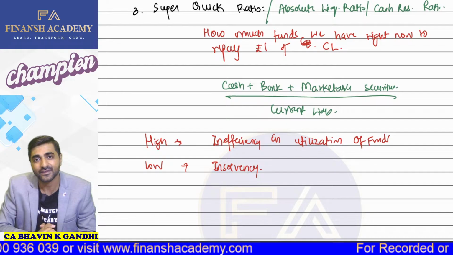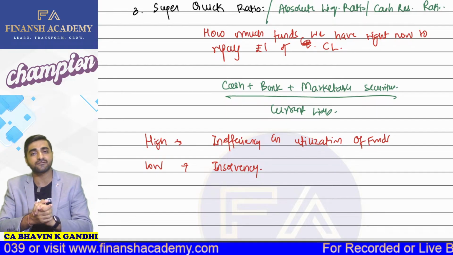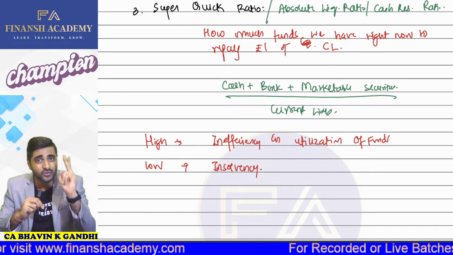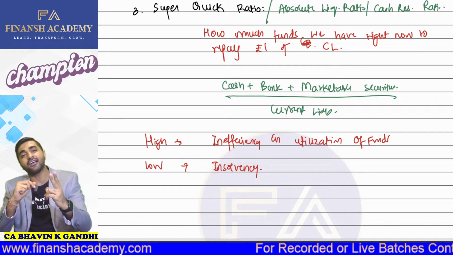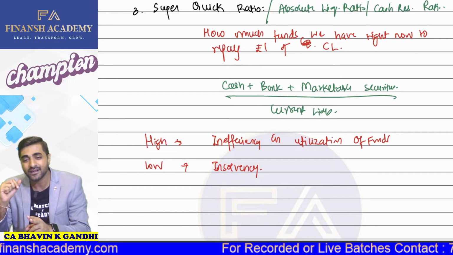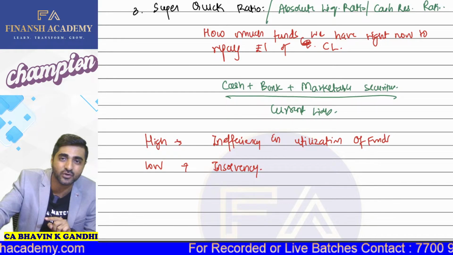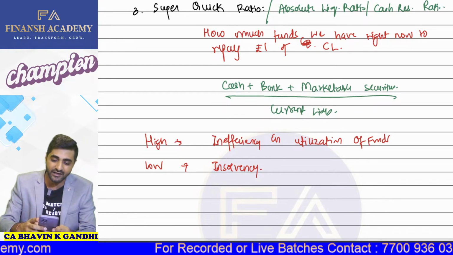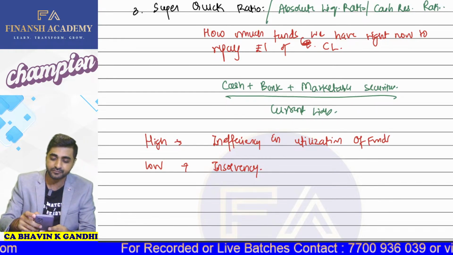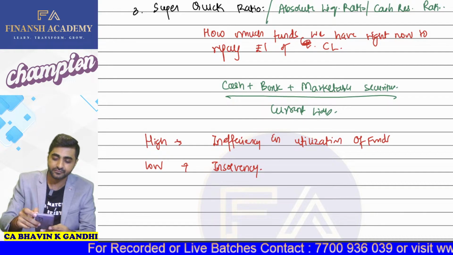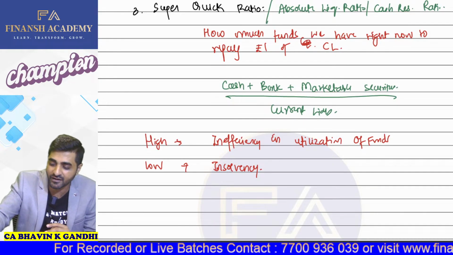Okay. So we have these ratios for which we have current ratio, standard ratio is 2:1. Then we have quick ratio, standard ratio is 1:1. And then we have the super quick ratio for which there is no standard ratio which is available. Okay. I hope you have understood this much.